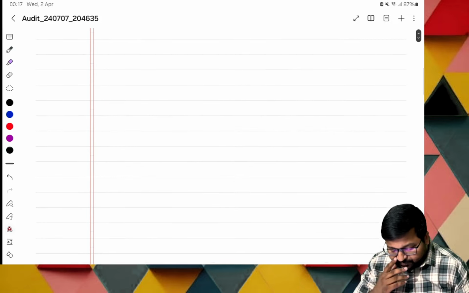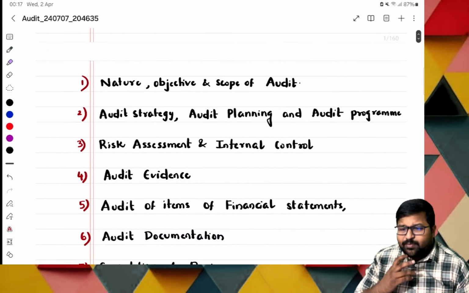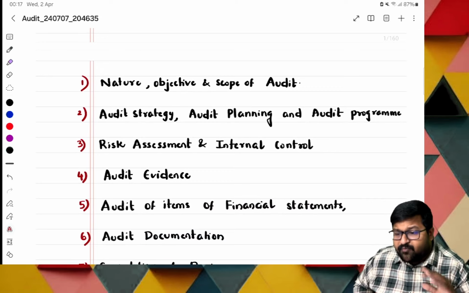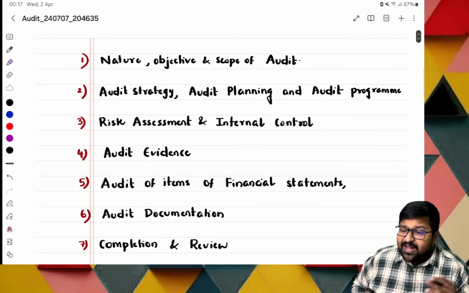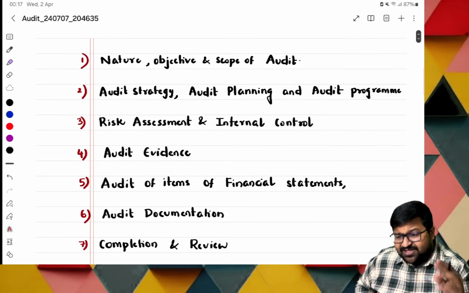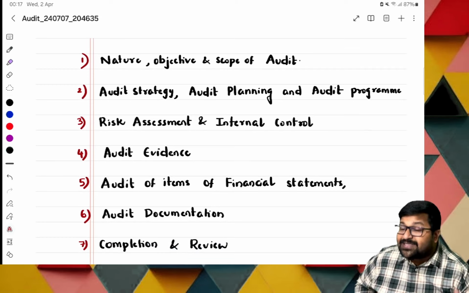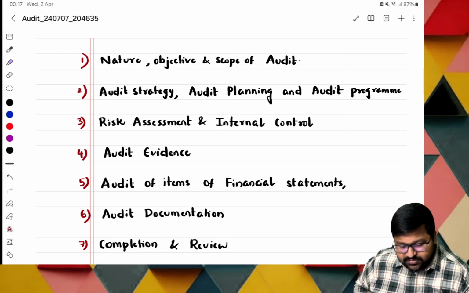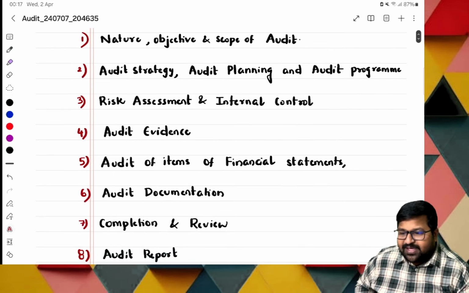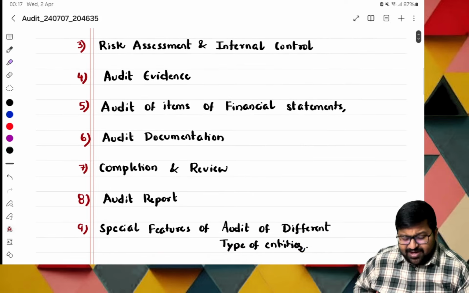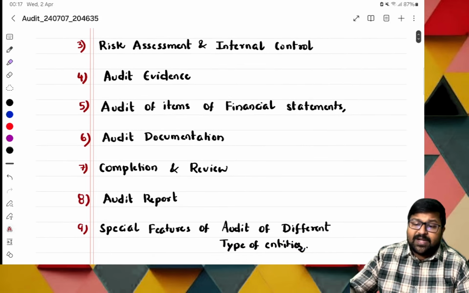Basically, these are the topics we are having. The very first topic is nature, objectives and scope of audit. The second topic is audit strategy, audit planning, and audit program. The third topic is risk assessment and internal controls. The fourth topic is audit evidence. The fifth topic, audit of items of financial statements. The sixth one is audit documentation.